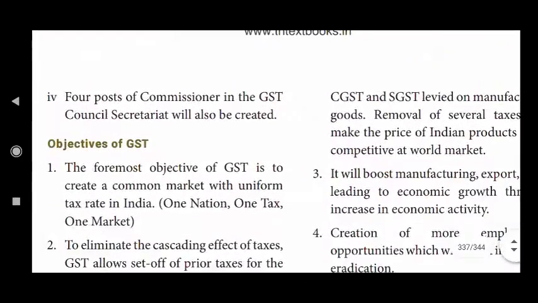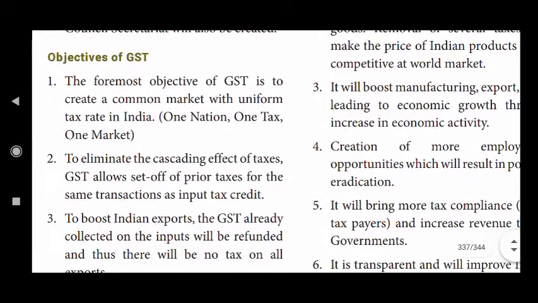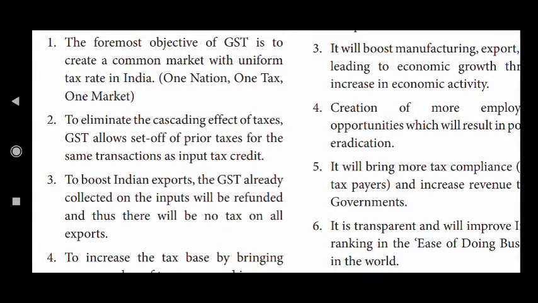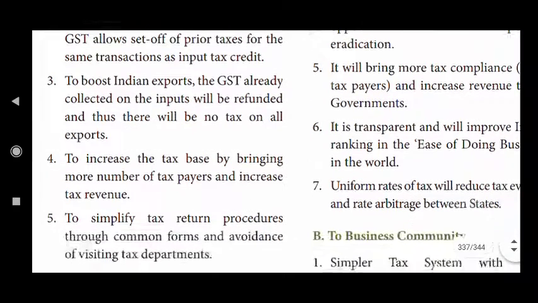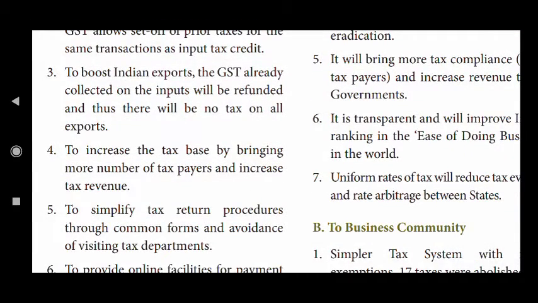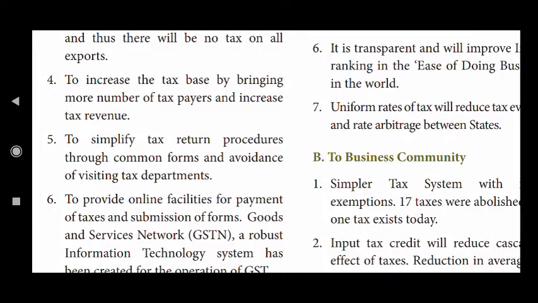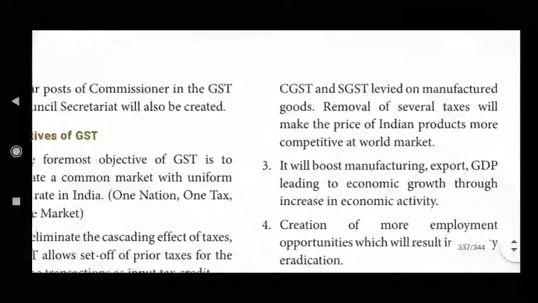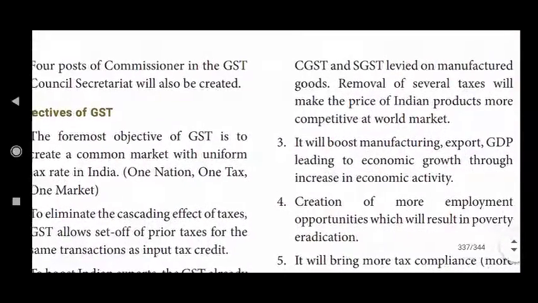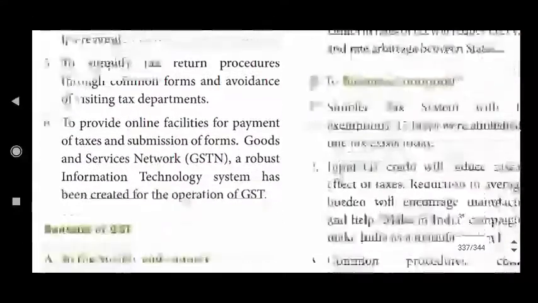Okay. Objective of CGST. The foremost objective is to create a common market with a uniform tax. That is, all over India there is a uniform tax. One nation, one tax, one market. To eliminate the cascading effect of taxes, GST allows set-off of prior taxes for the same transaction. It aims to boost Indian exports, to increase the tax base by bringing more taxpayers, to simplify the tax return procedure, and to provide online facilities for payment of taxes. As well as it will boost manufacturing, export, GDP, all those things. So these are the objectives of GST.